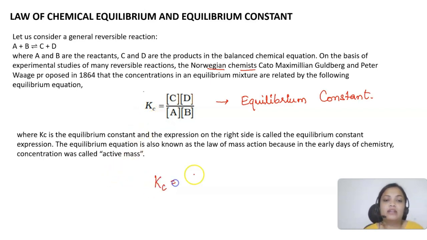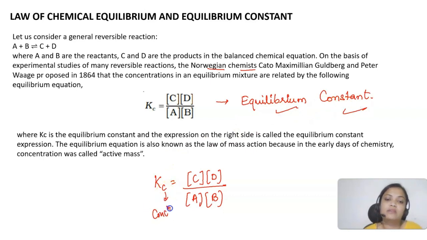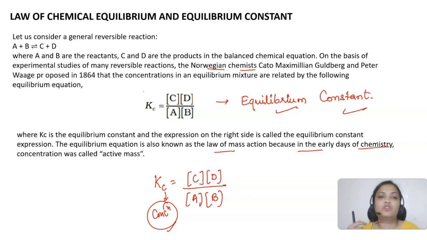Now try to understand why we are writing it as Kc. We are taking the concentration of products divided by the product of concentration of reactants. So we are representing the equilibrium constant in terms of concentration, and this C represents concentration. It is also known as the law of mass action, because in the early days of chemistry concentration was called active mass. So if you are asked about the law of mass action, you should know this is the same thing.